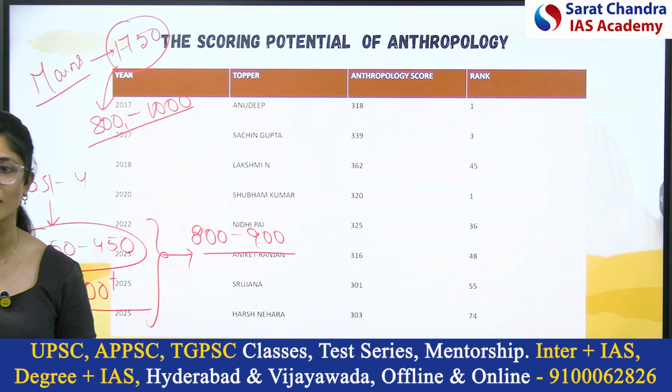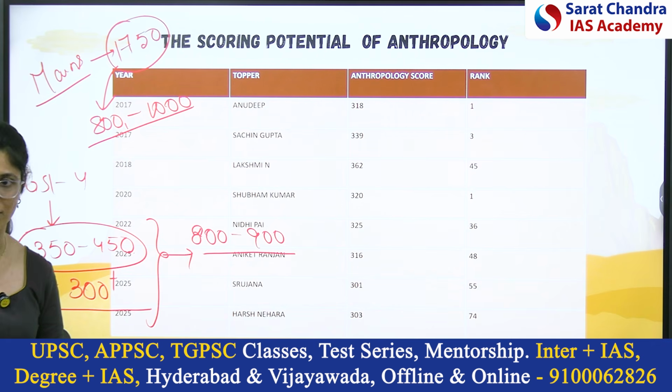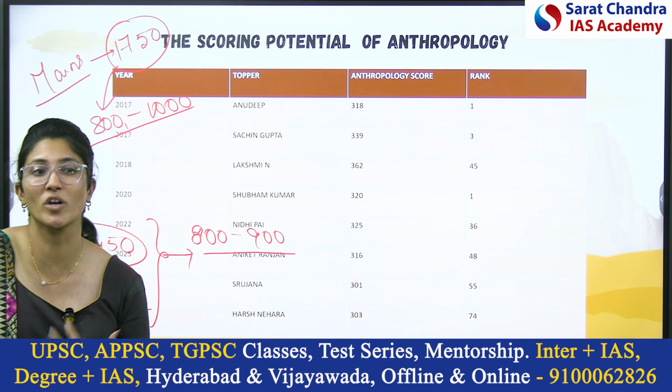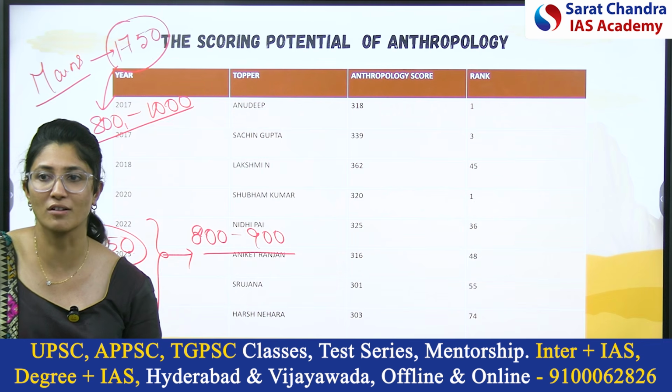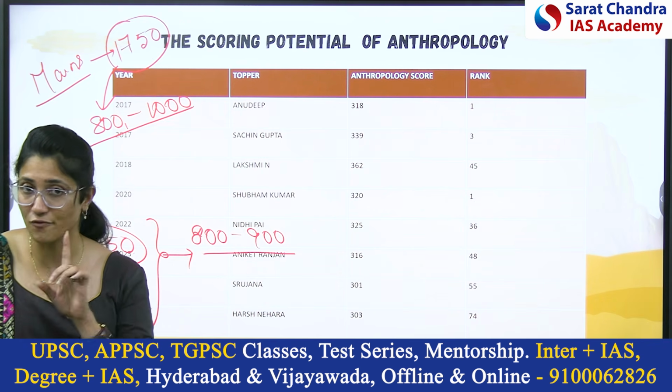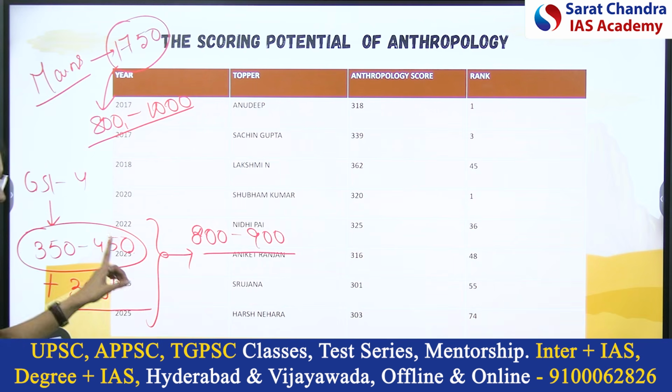You have to choose that optional which is more scoring. First priority is scoring. Second priority, analyze with your strengths whether you will be able to understand it. Sometimes people also consider this factor, like there is no kick in the optional, no fun, it's not fascinating. But your first priority should be scoring, because your ultimate aim is to clear the exam, not to find kick in the optional, not to do a PhD in the optional.